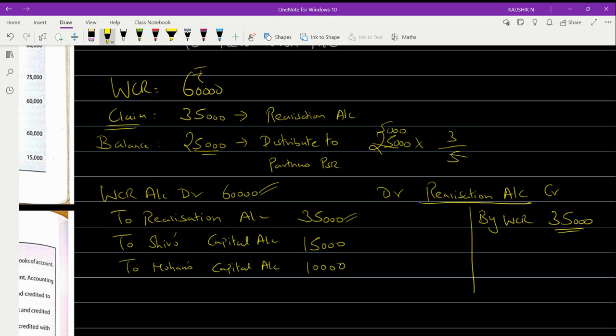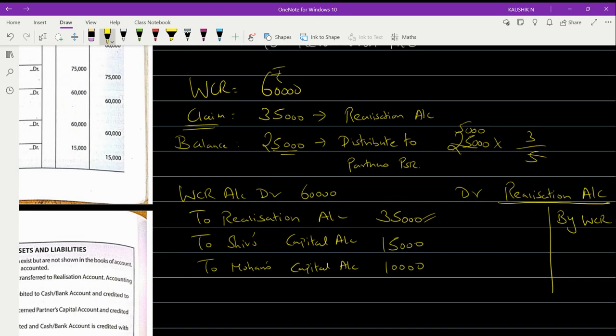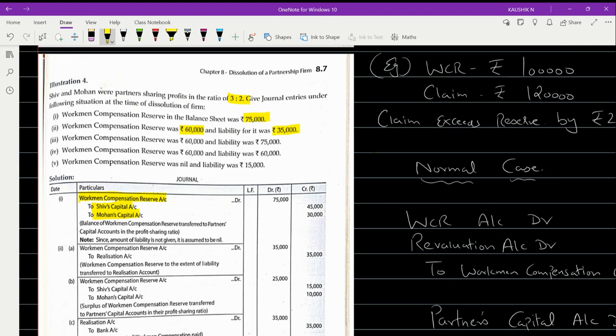Many students make a mistake. They bring it by WCR, the entire value of 60,000. Thereby they go wrong. If any one value you take wrong, obviously that gives you a wrong result of realization profit or realization loss, as the case may be. Clear? Now, coming to the next one, your workman compensation reserve is 60, whereas the liability has come to 75.